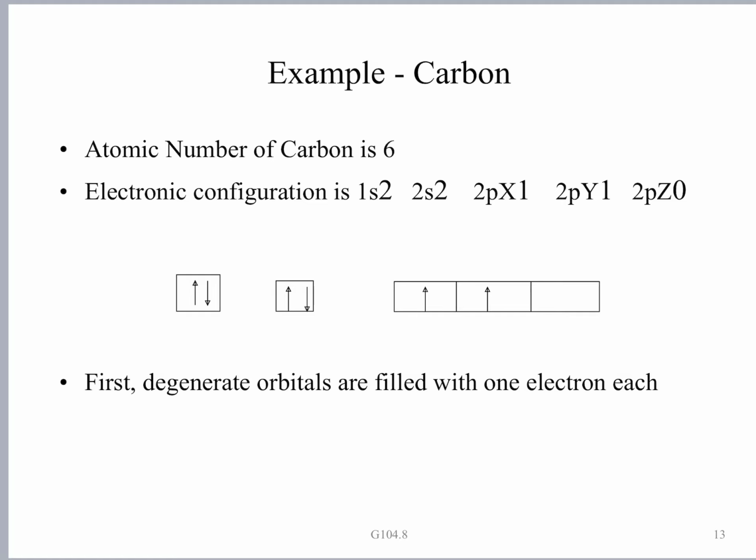Only once all the degenerate orbitals, that is 3p orbitals, 5d orbitals or 7f orbitals, are filled with a single electron each, only then does the next electron start pairing up. Let us see nitrogen now. Instead of 2px2, which is a configuration against Hund's rule, the electrons will be distributed: one electron into 2px1, one electron into the 2py orbital, and 2pz remains.